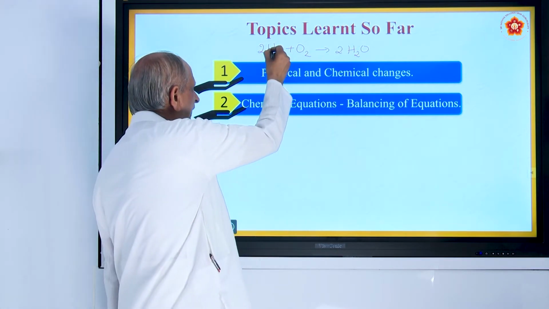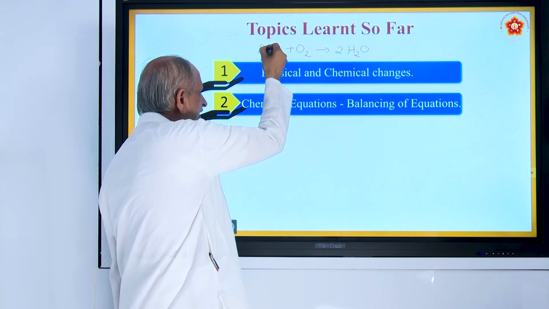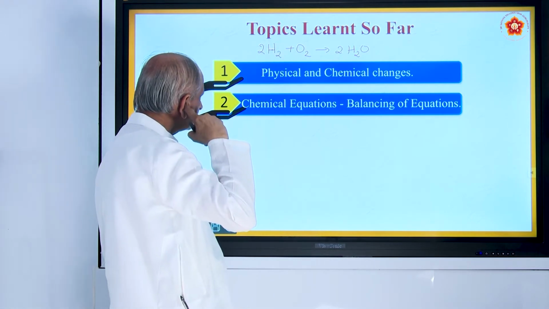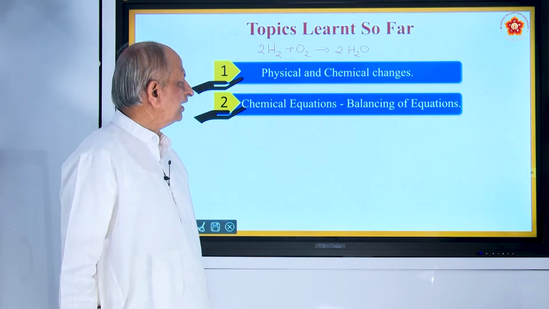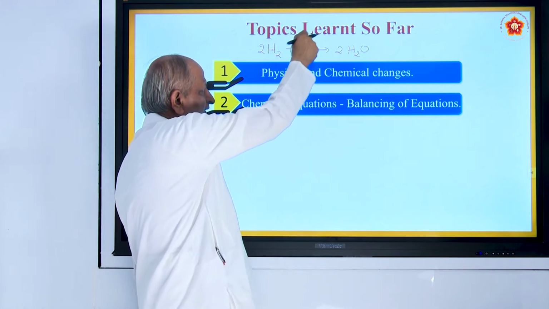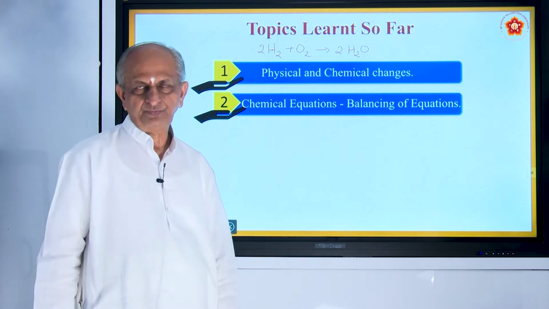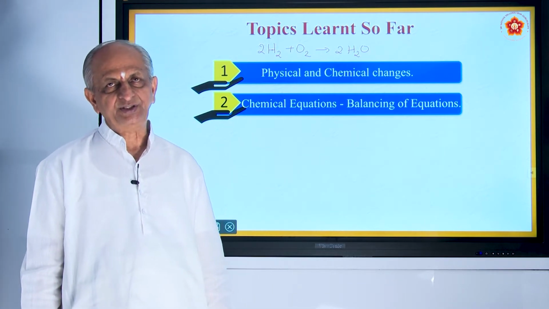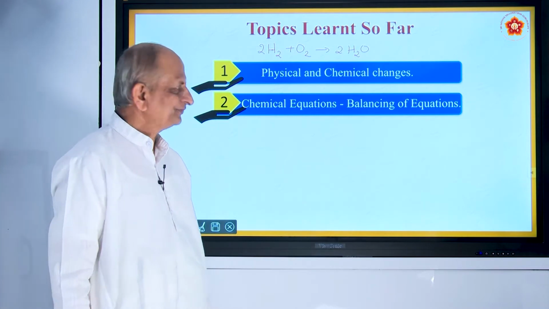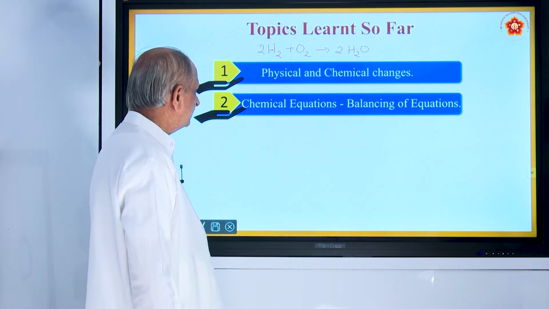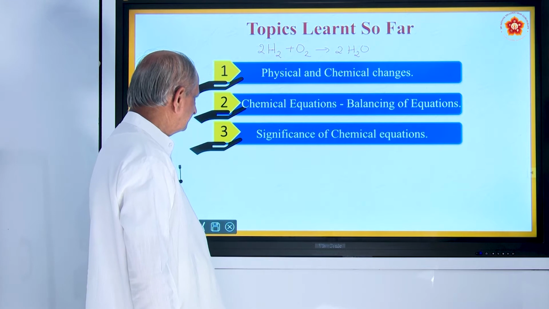Balancing means number of atoms in the reactant side: there are 4 hydrogen atoms, product side also 4 hydrogen atoms. Oxygen atoms are 2 in the reactant side, product side also 2. Then we say the equation is balanced. That also we have studied in the previous class.